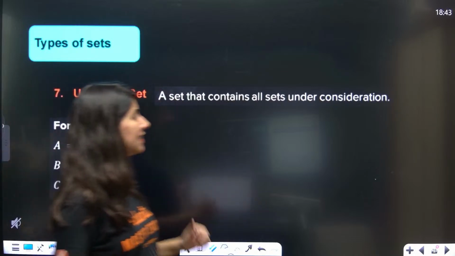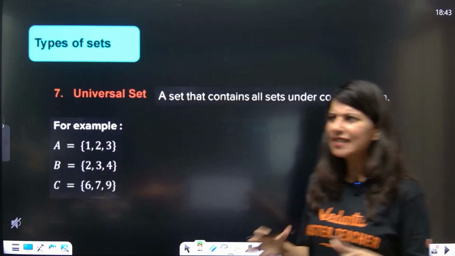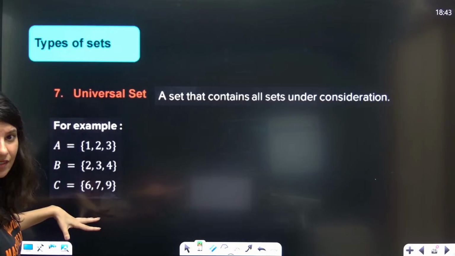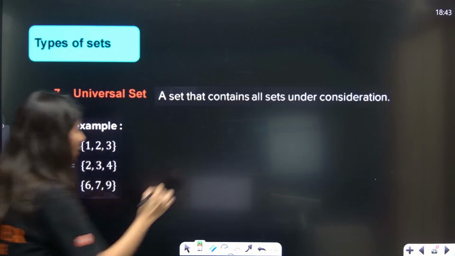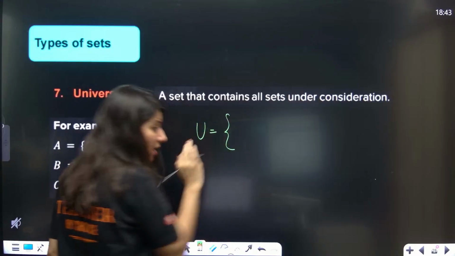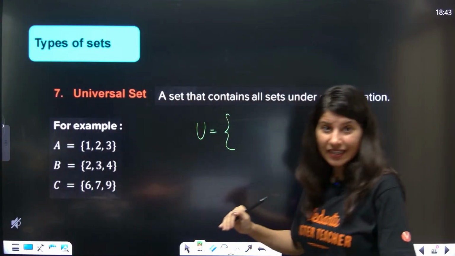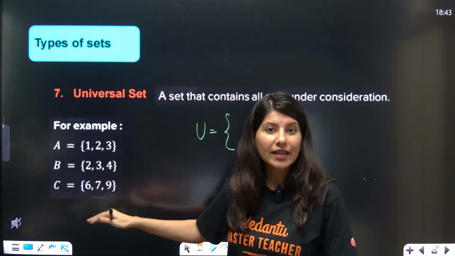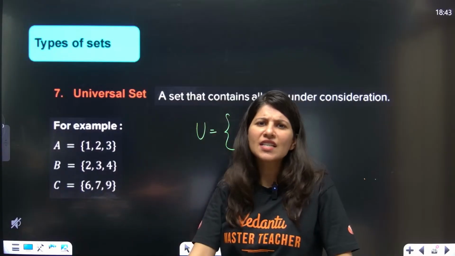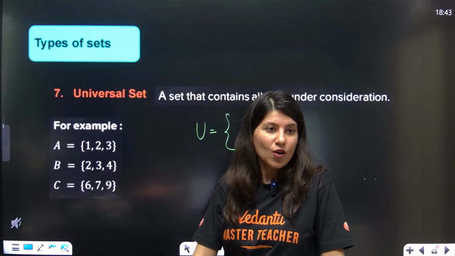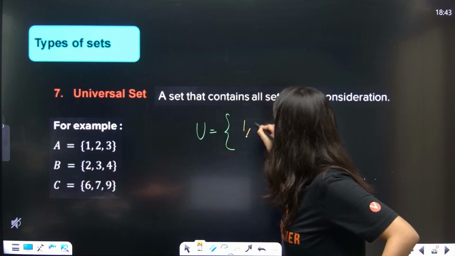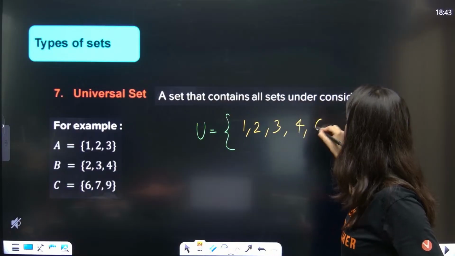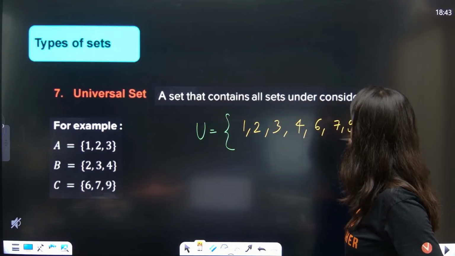All right, universal set. What is a universal set? Universal set means that if at all you have 3 sets or 4 sets under consideration, your universal set, at bare minimum, has all the elements which are there in context, plus some extra elements if they are there, then no issue. So it should have 1, 2, 3, 4, 6, 7, 9 also. So this is a universal set.